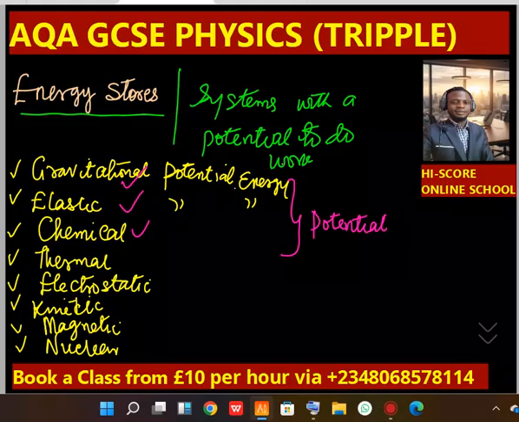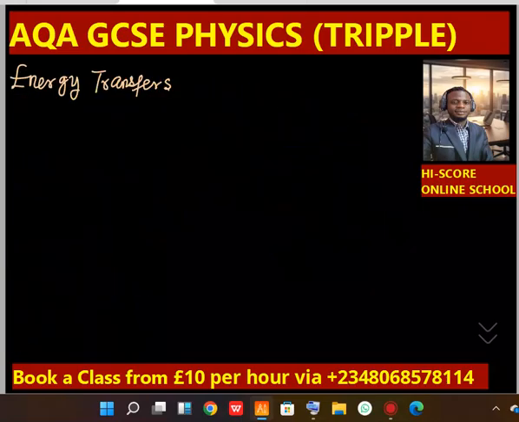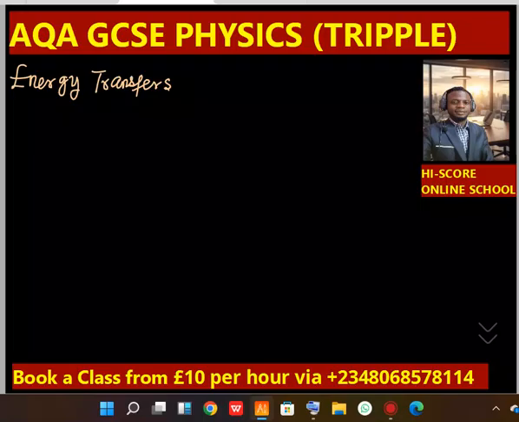For example, the first one, which is GPE, is simply energy possessed by a body when it is being raised from the ground.